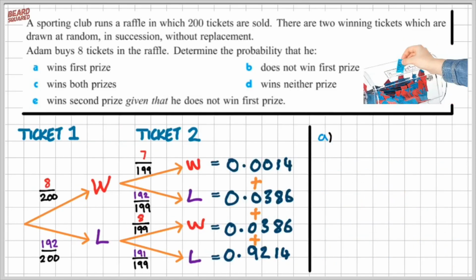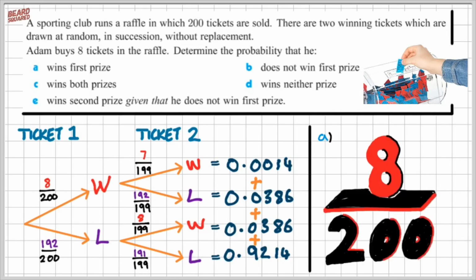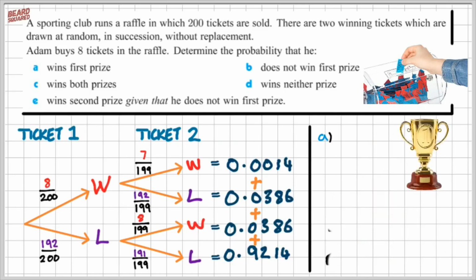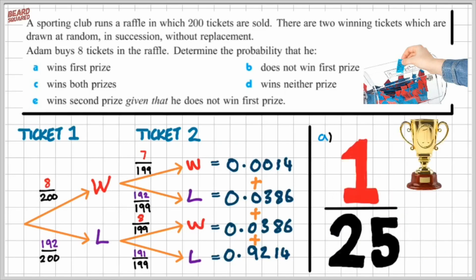Okay, so for part A, we're trying to find the probability that Adam wins the first prize. That's a really simple one. It's really referring to this first branch here, the probability that Adam wins the first ticket, which in this case is 8 out of 200. Now we can simplify that fraction by dividing both the numerator and the denominator by 8, which will give us 1 out of 25.